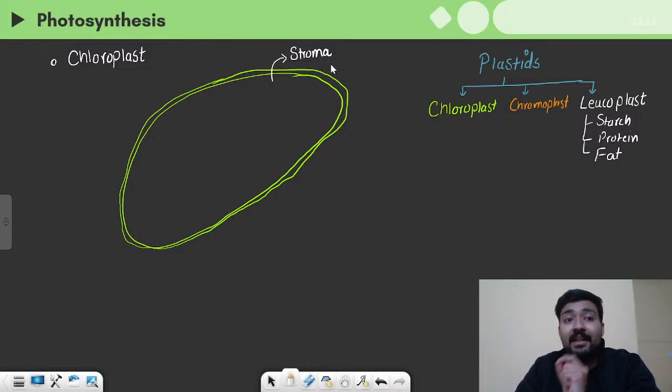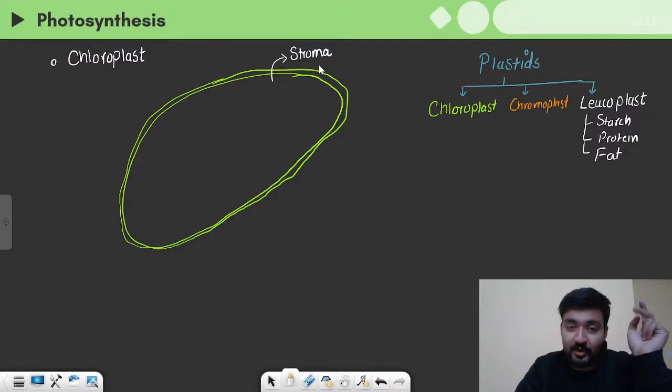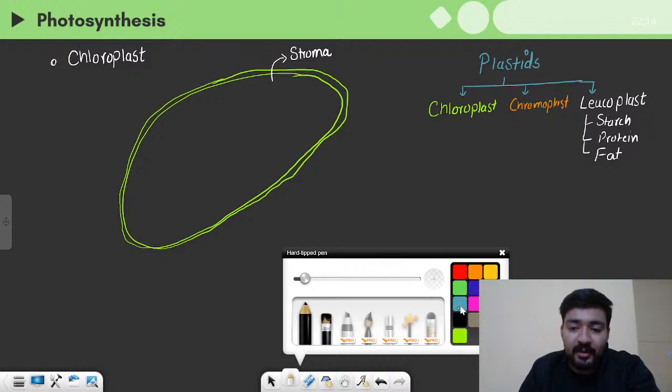First is the DNA of chloroplast. Yes, it is a special type of organelle which has its own DNA. It also has its own ribosomes, which are 70S type. So it has its own DNA, its own ribosomes, its own RNAs. Basically, it has its complete protein synthesizing machinery, and that is why it is known as a semi-autonomous organelle.